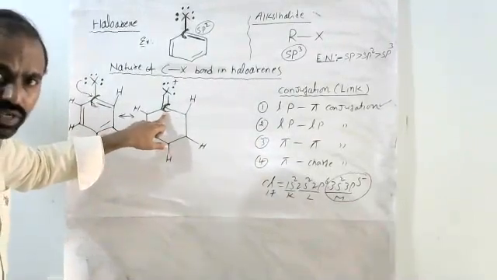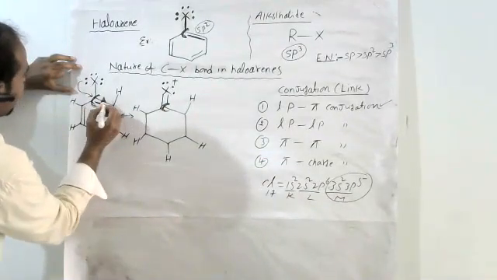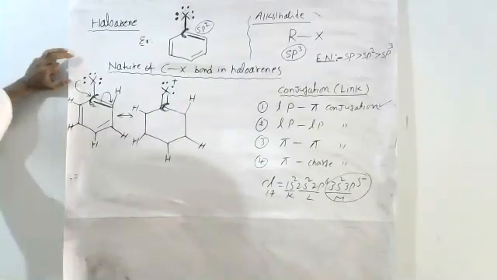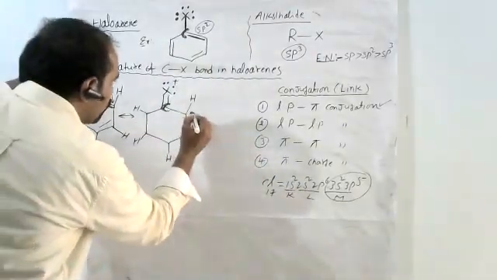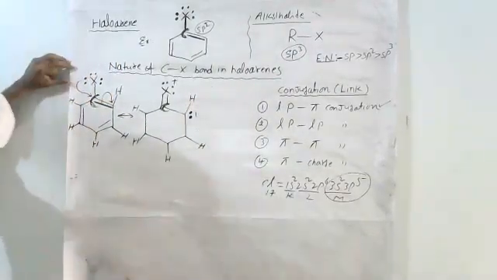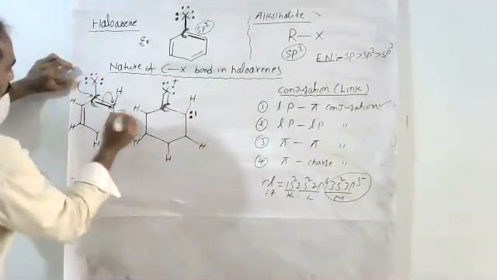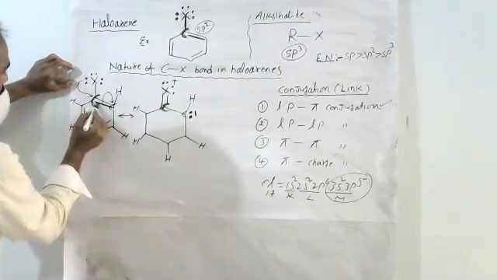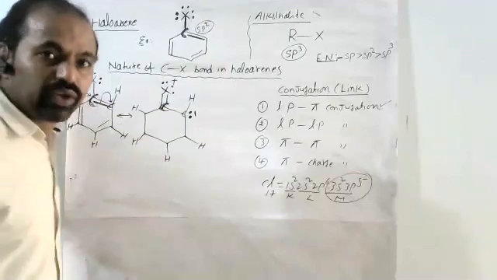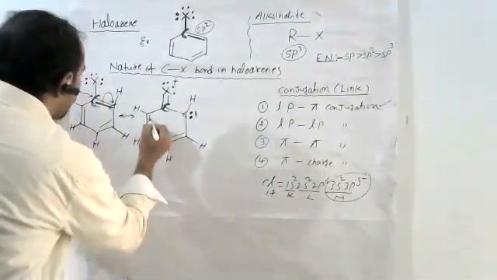Am I right? So because of that reason, these pi electrons immediately move onto the ortho carbon. Here it is not possible otherwise. That's why these two pi electrons moved onto the ortho carbon. That carbon gets a -1 charge. -1 because, according to the rule, this bond has only one electron, but both electrons are moving onto the carbon, so it gets a negative charge. The rest remain as they are: here double bond, here double bond.